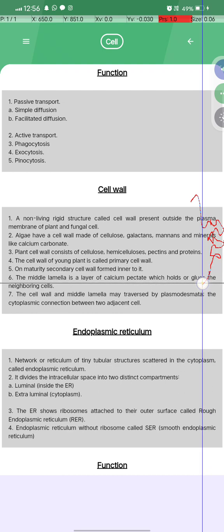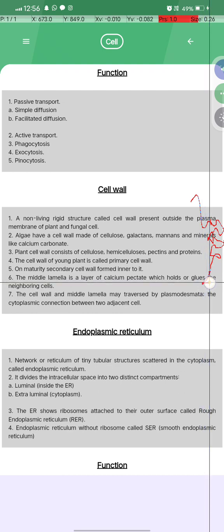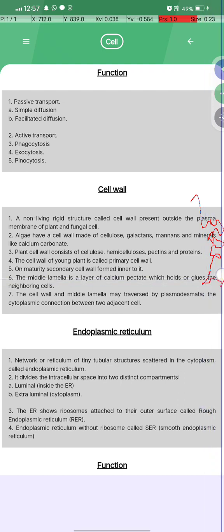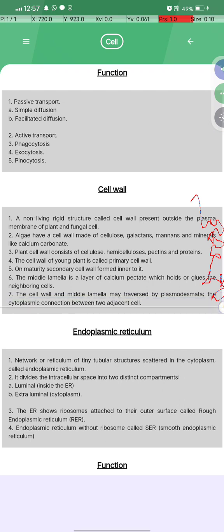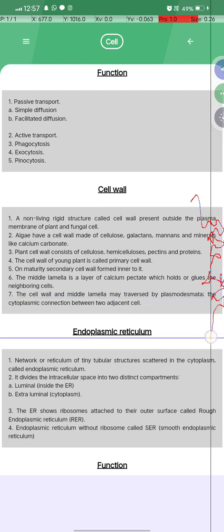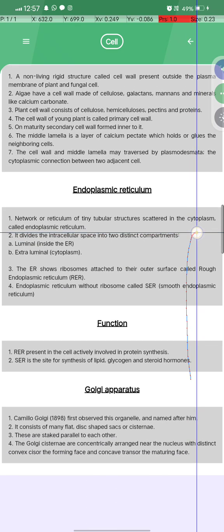inner to it. The middle lamella is a layer of calcium pectate which holds or glues the neighboring cells together. The cell wall and middle lamella may be traversed by plasmodesmata, the cytoplasmic connections between two adjacent cells. What is the endoplasmic reticulum?